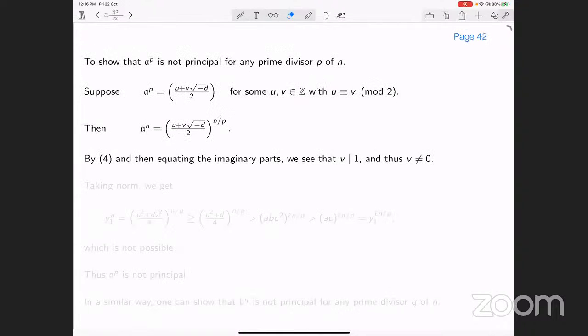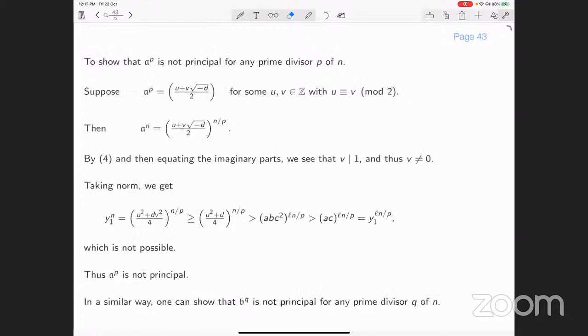Now, A to the power n was already x plus square root of minus D by 2. Comparing the imaginary part, it implies that V divides 1, that is V is non-zero. That is the crucial point. V is not equal to 0.